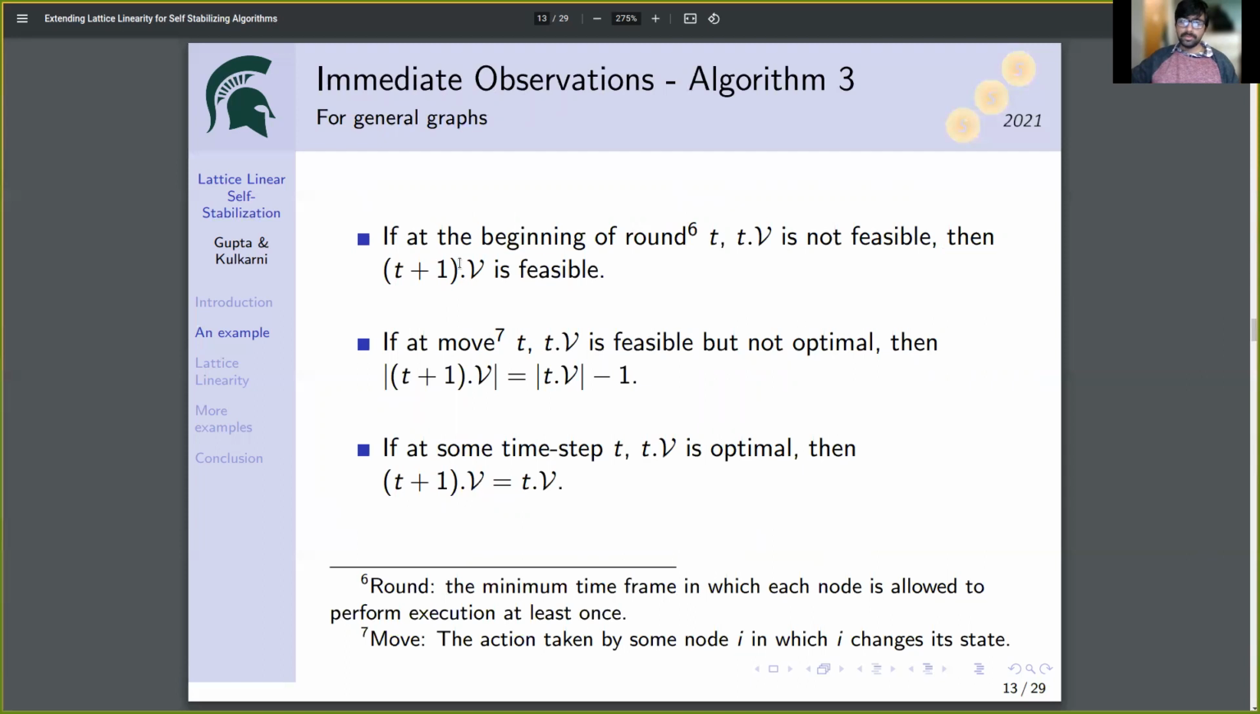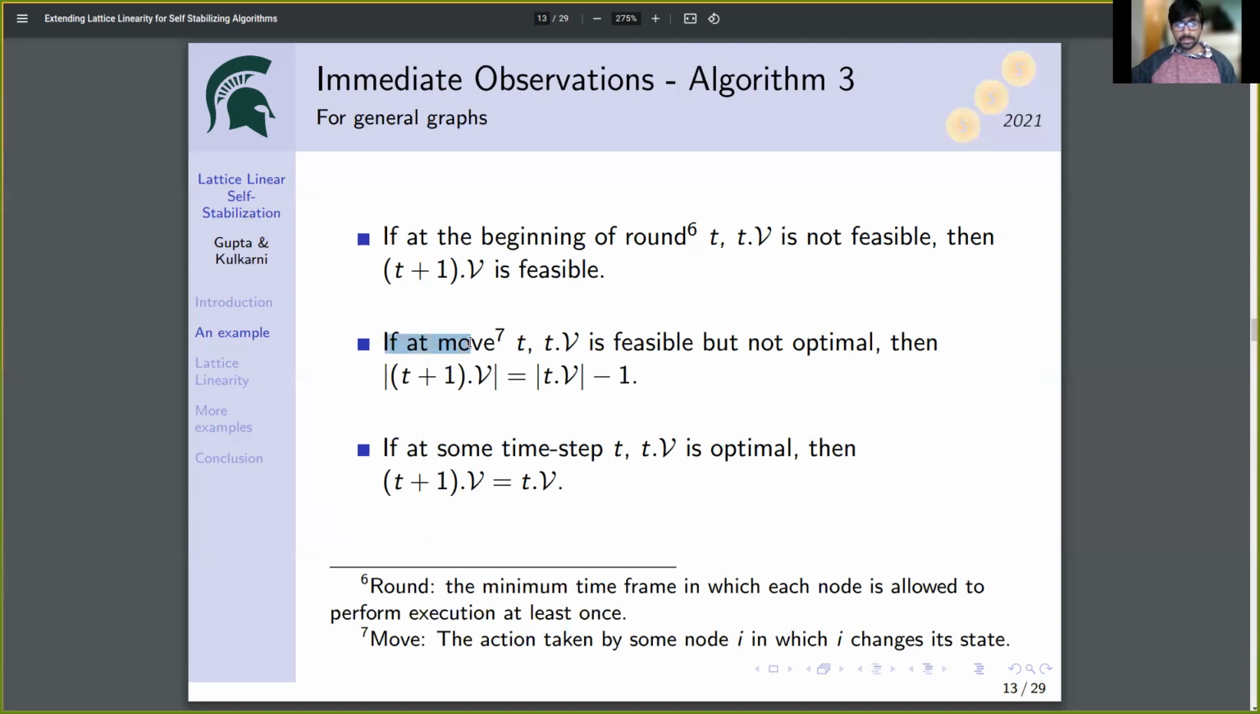We can make some observations about algorithm 3. If at the beginning of some round V is not feasible, then by the end of that round, V will be feasible. This is because when every node is allowed to perform execution, as soon as an unsatisfied node realizes its position, it changes its state to in.